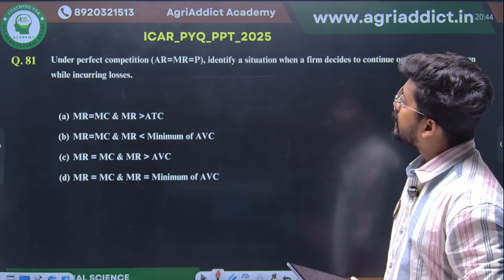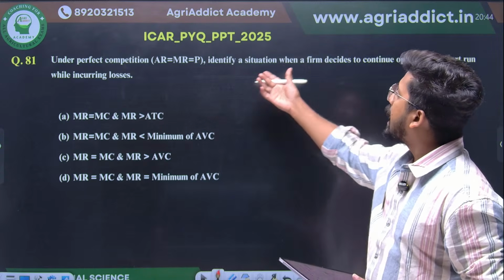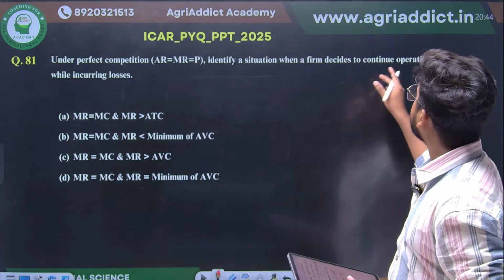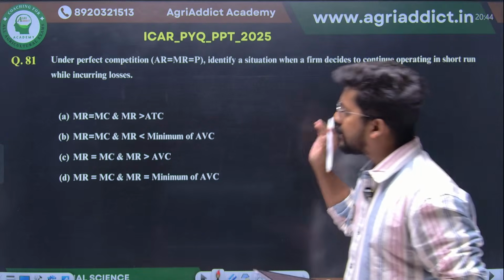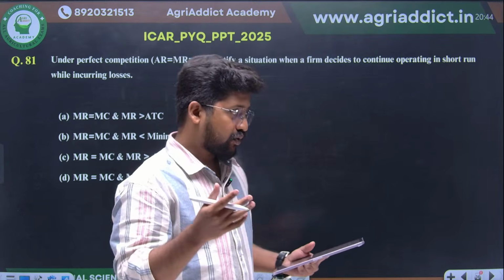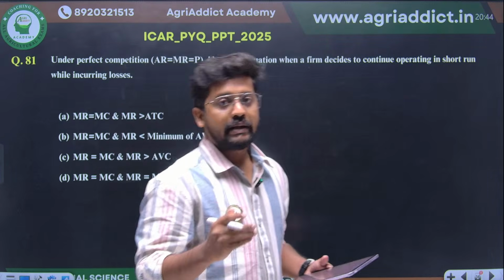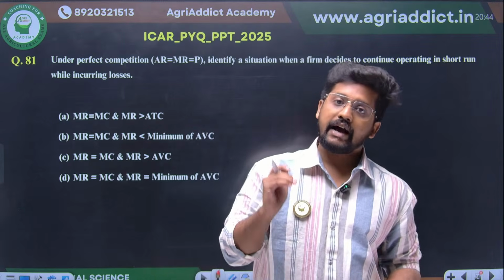Okay, then under perfect competition, where AR is equal to MR is equal to P, identify a situation when a firm decides to continue operating in the short run while incurring losses. We have studied the concept of shutdown point, right? So what is the shutdown point? The minimum point of the average variable cost.